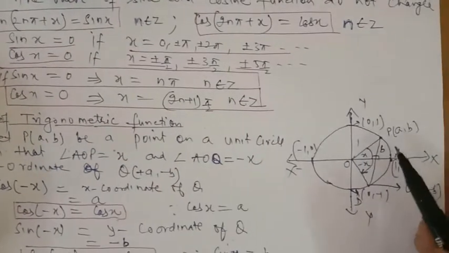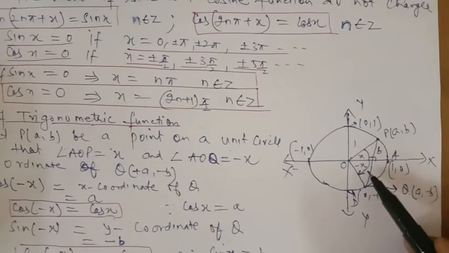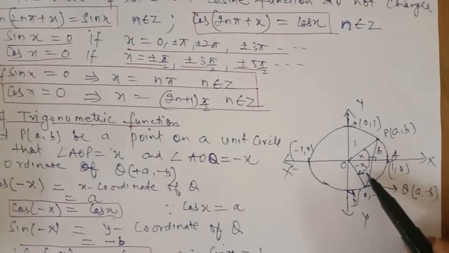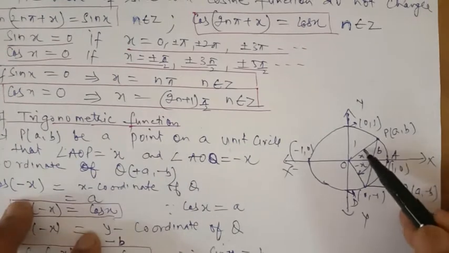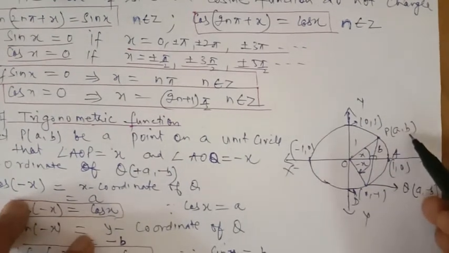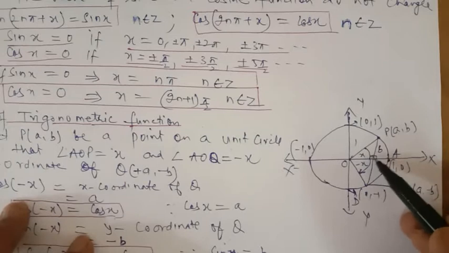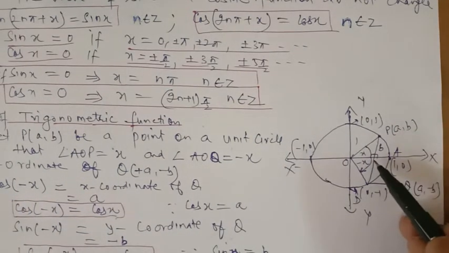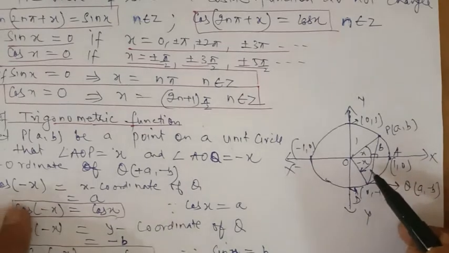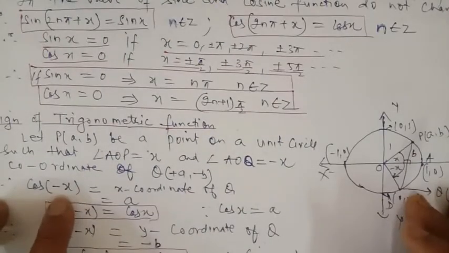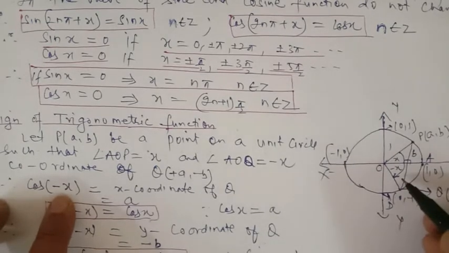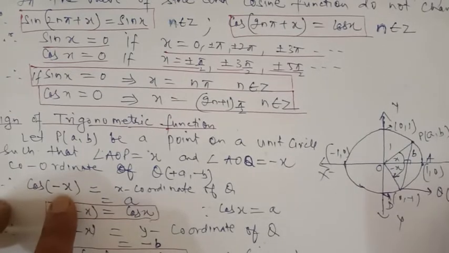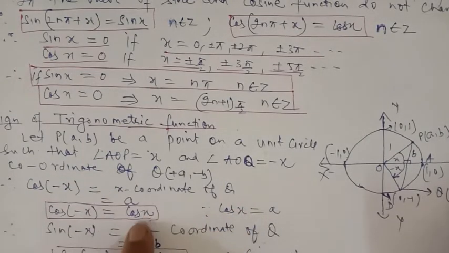So let us take these two angles in the first and the fourth quadrant. Now we know that sine x is equal to the y coordinate, which is b, and cos x is equal to the x coordinate, which is a. Now let us take the angle in the fourth quadrant. The cosine of minus x, that is in the fourth quadrant, will be equal to its x coordinate, which is a, and the value of cos x in the first quadrant is also a.